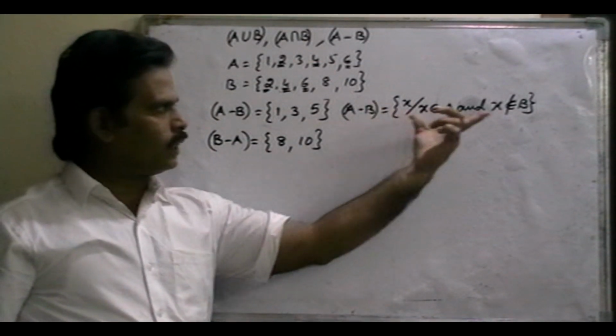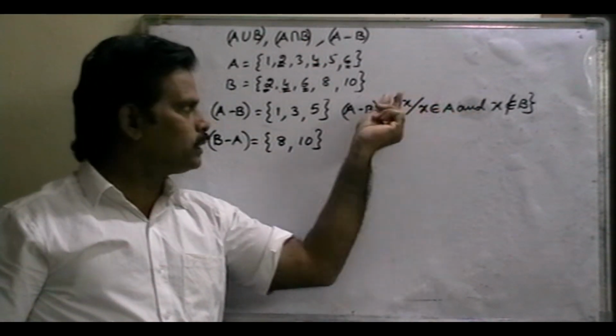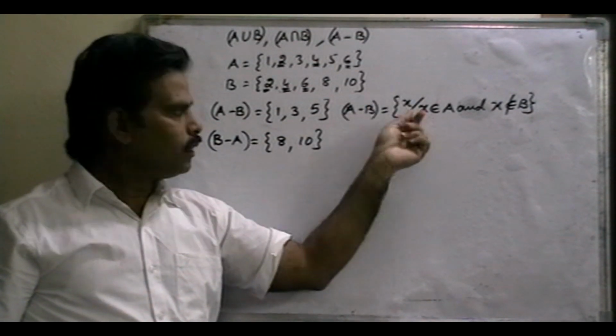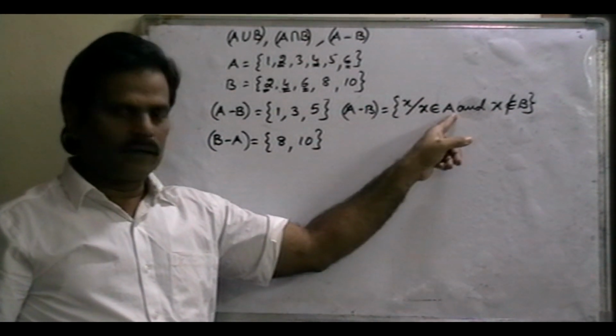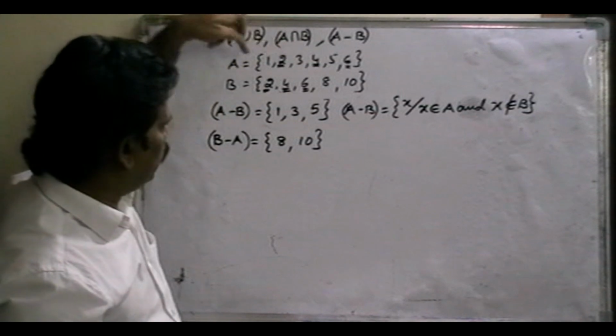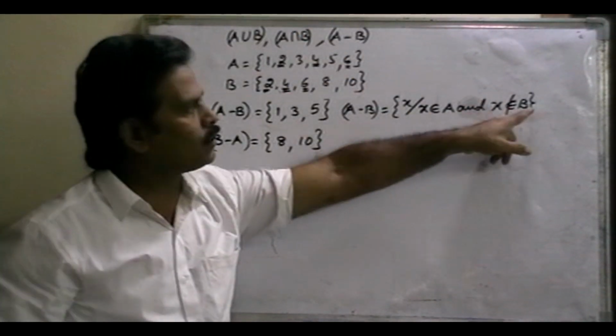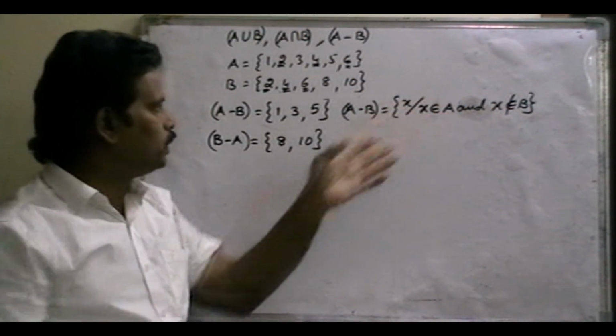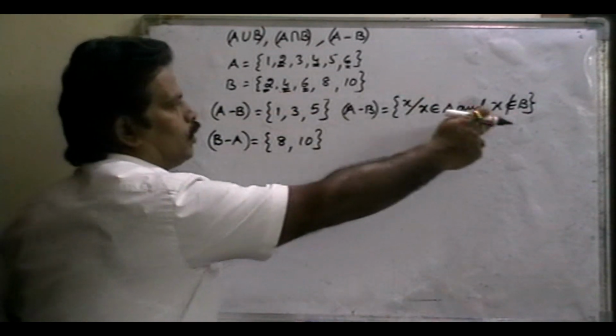A minus B is one set. In this set, the elements are X. That X belongs to A, that means that element belongs to the A set, but it does not belong to B. It does not belong to the B set.